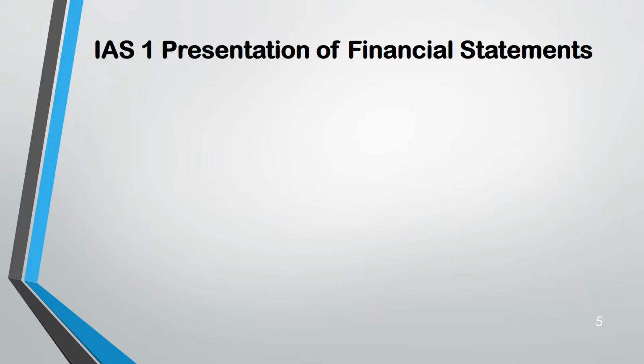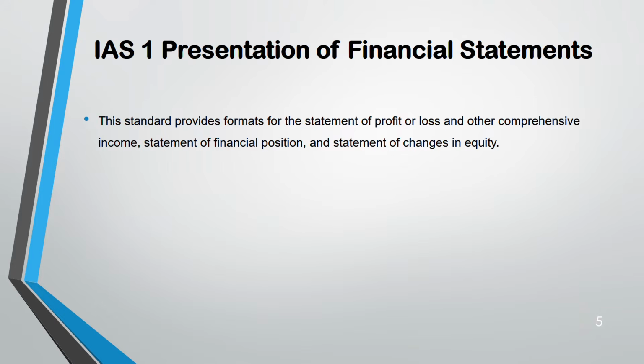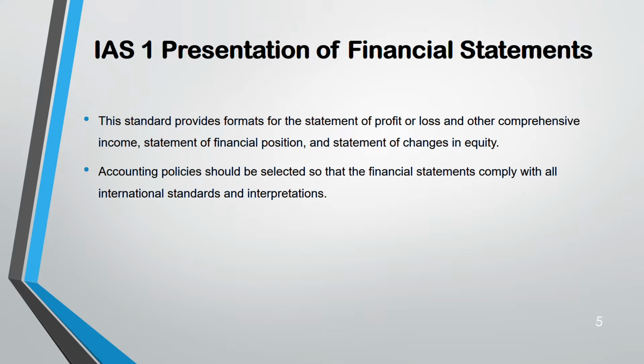Starting with IAS 1, which is presentation of financial statements. In IAS 1, basically it is on the format: how a statement of profit and loss or other comprehensive income should look like, how a statement of financial position should look like. This also will help you to understand accounting policies, how accounting policy should be selected. That means financial statements should comply with all the international standards and interpretations.